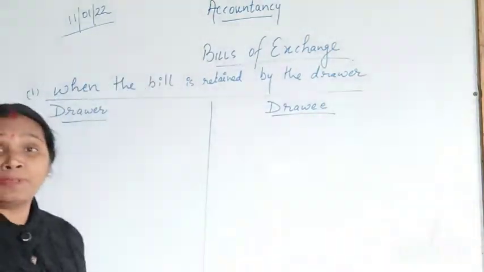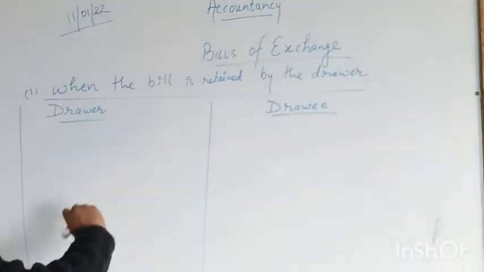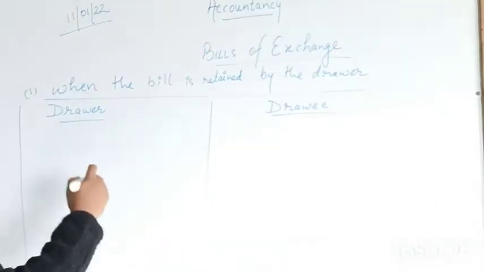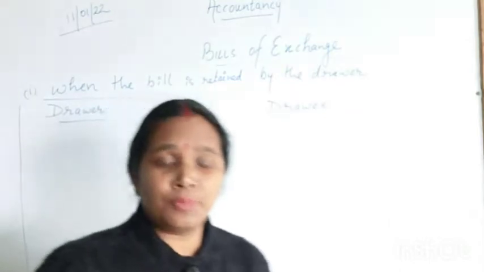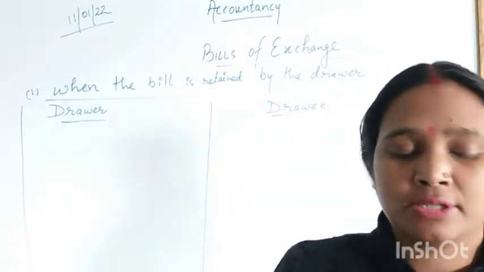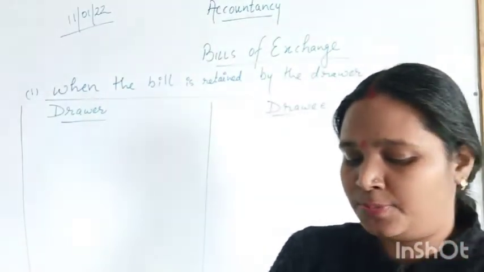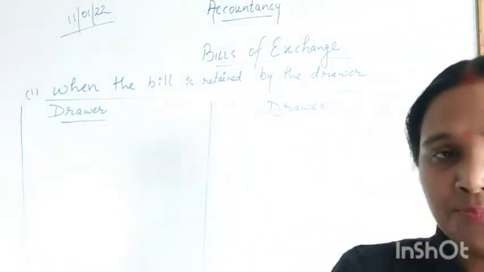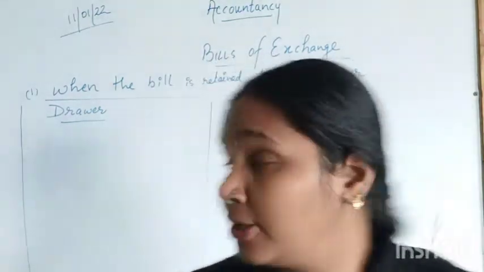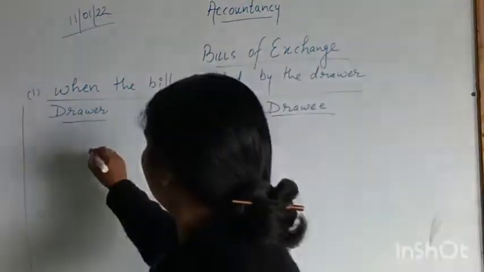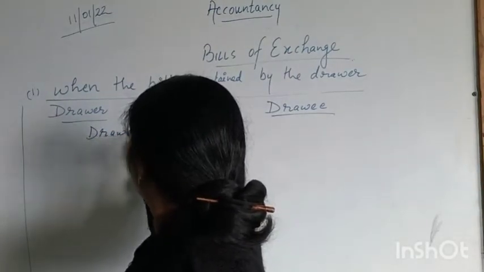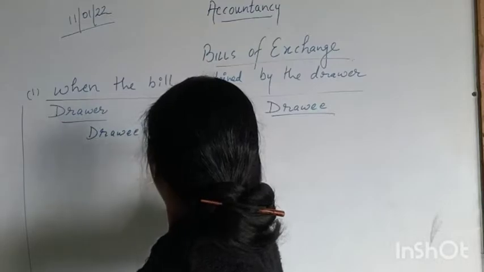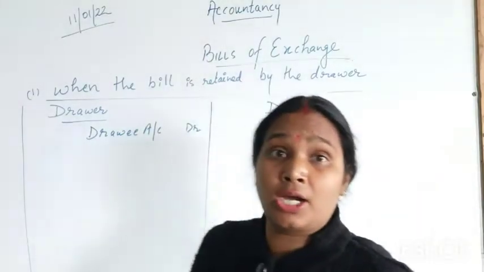So the first entry will be when goods are sold on credit. In the books of the drawer, we are going to sell the goods. So there will be the entry: drawee account debit.